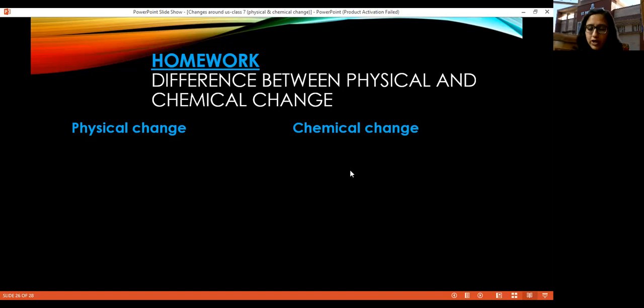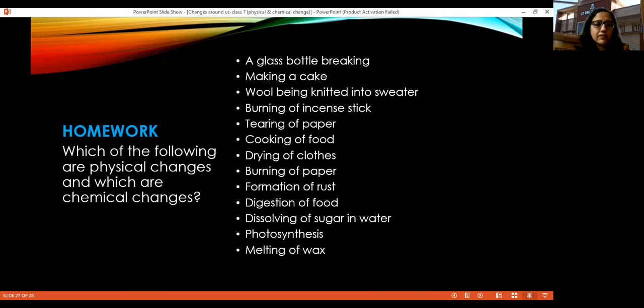This is your homework. Now another one is which of the following are physical and which are chemical changes? Now you have to categorize these changes into physical and chemical changes. So you will follow the same format which you followed when I gave you a question related to reversible and irreversible changes.